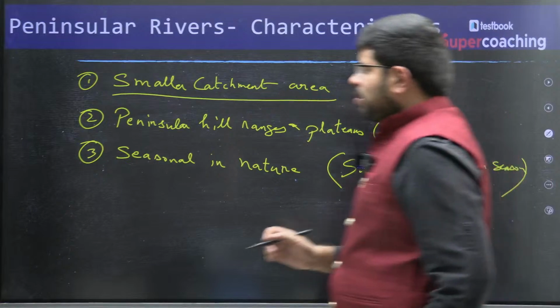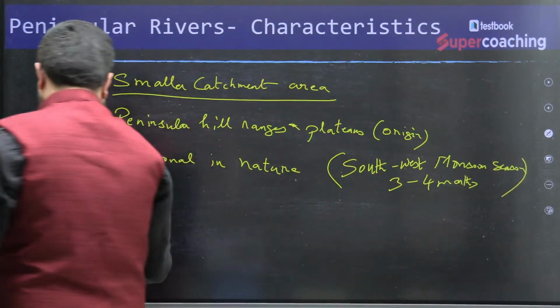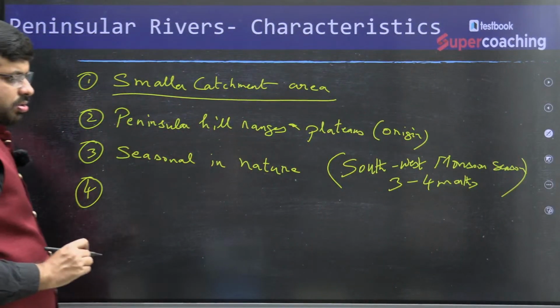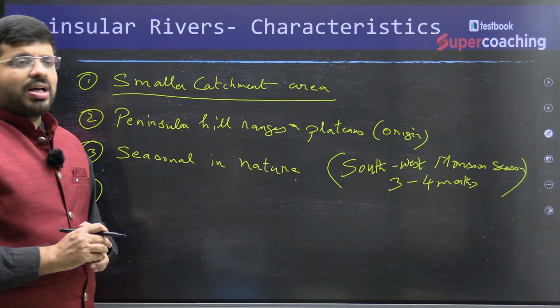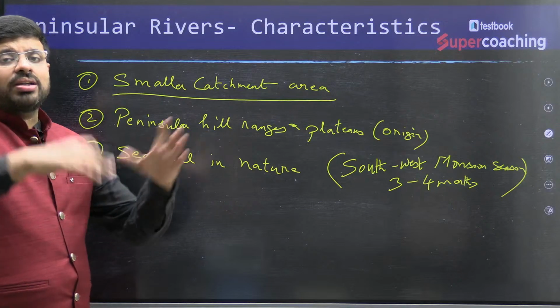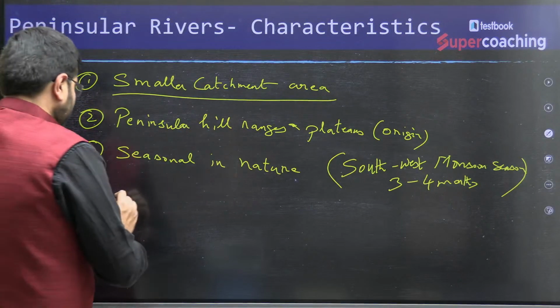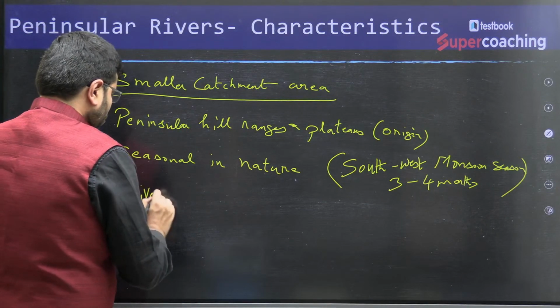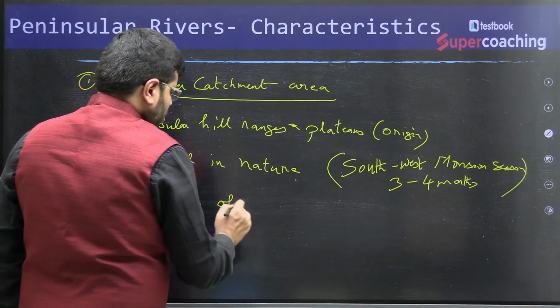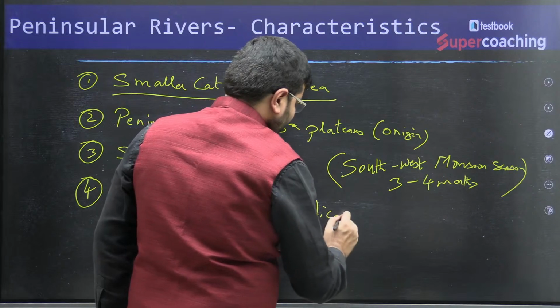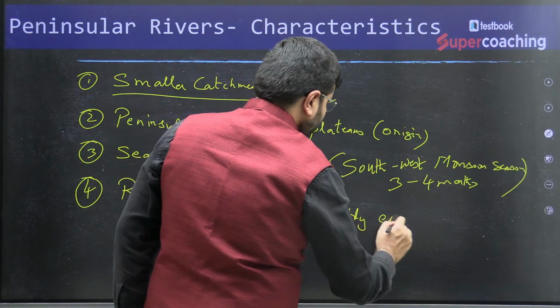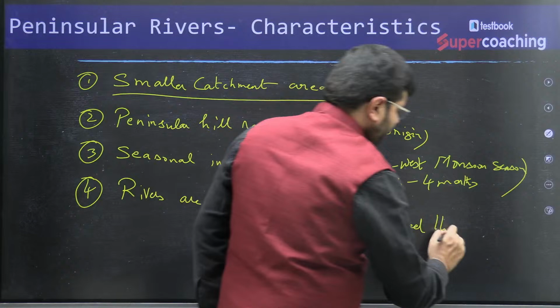The second dimension, we will also find about other characteristics. You will find there are usually older river systems which have significantly eroded the topography around them. So the rivers are old and have significantly eroded the topography around them.